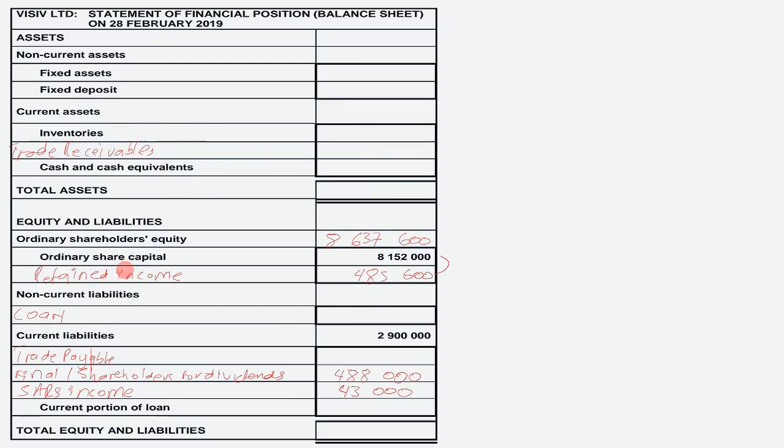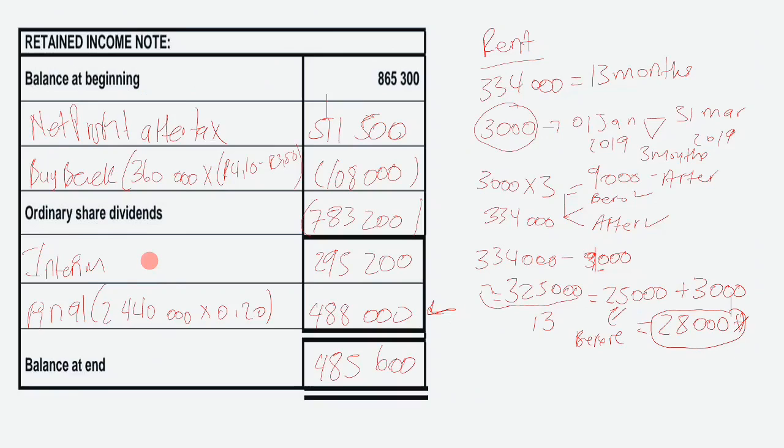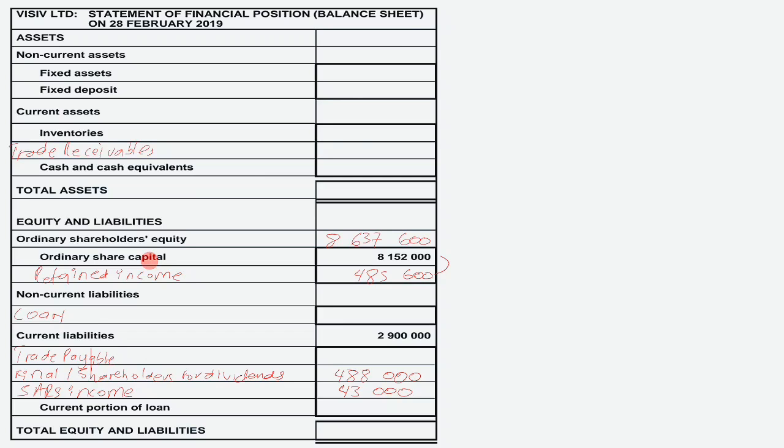So guys, let us start with our balances given unto us. So we have ordinary share capital, it's completed, and then we have retained income completed. You have your balance on loan, which was 1,758,000. So we have our balance of open brackets 1,758,000.